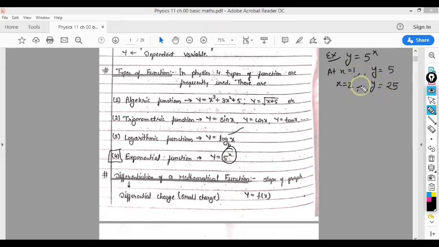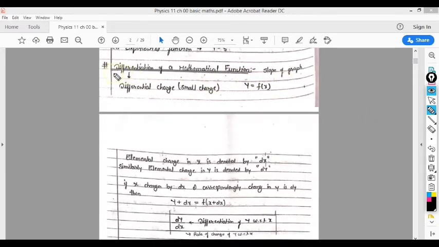So whenever you get a different value of y at a different value of x, you can understand that x and y are related to each other. Then you can say that y is a function of x, because it depends on x. So this is called an exponent function because x is given in exponent form.